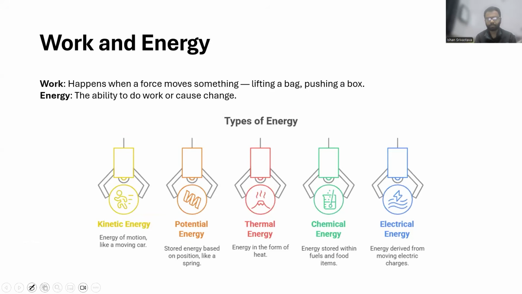All right. Then what is work and what is energy? Work is basically something that happens when a force moves something. So there's force involved and there is movement involved. That is when you say that you have done some work, like lifting a bag or pushing a box. All these things can make you tired, because that means that you have done some work. And for doing work, you would need energy. So energy is the ability to do work. Whatever work you're doing, the ability to do that comes from energy.